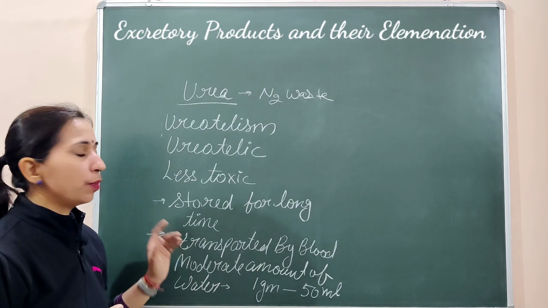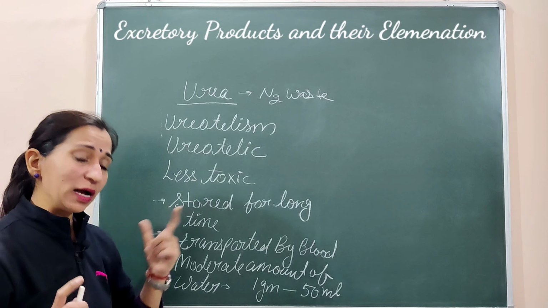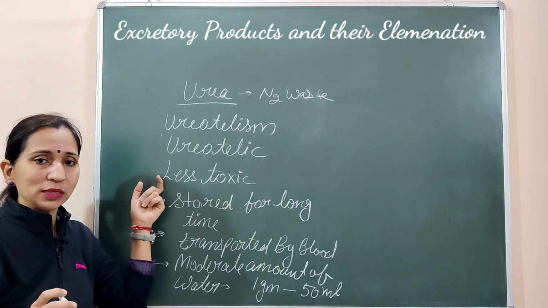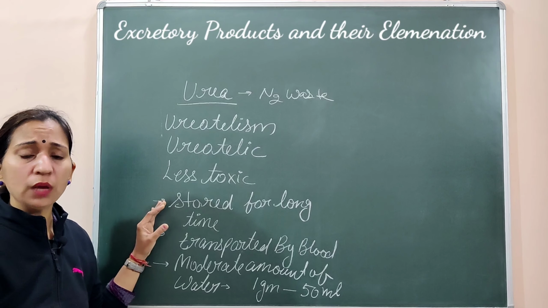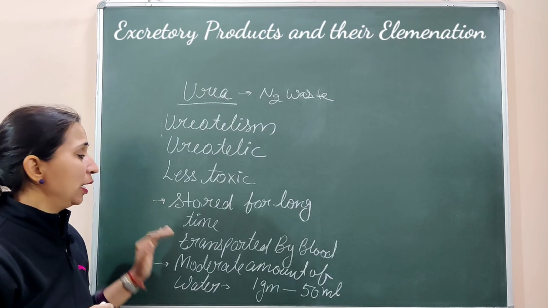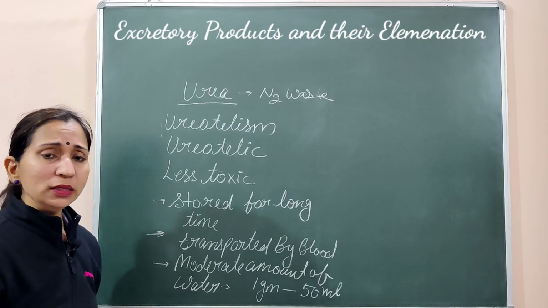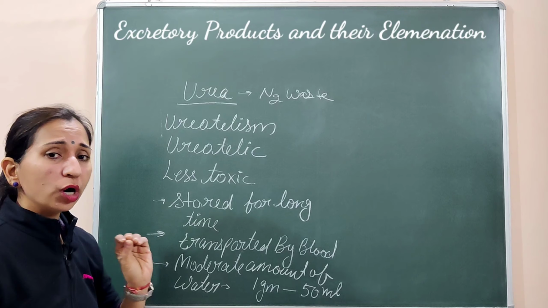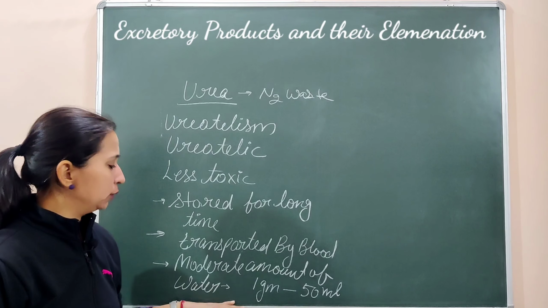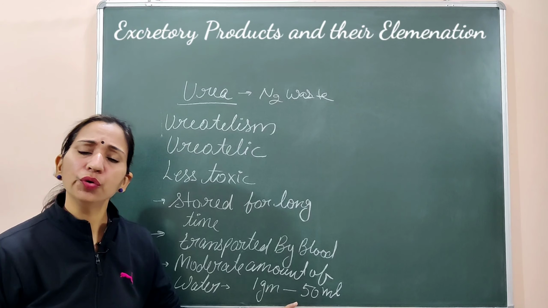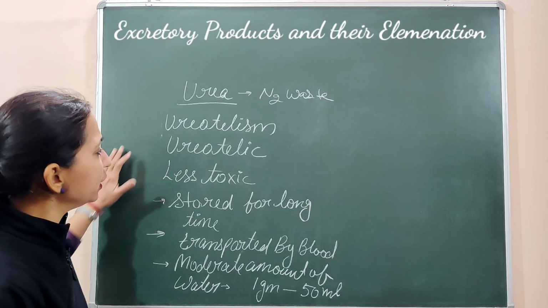So these things we can say about the urea. It's less toxic as compared to ammonia. Ammonia से comparison में हमने इसे less toxic कहा है. It can be stored by the body for a long time without damaging the body tissues. It can be transported by the blood and it requires a moderate amount of water to release from the body, and the water amount is 50 ml for 1 gram of urea. So ये चीज हमने देखी.